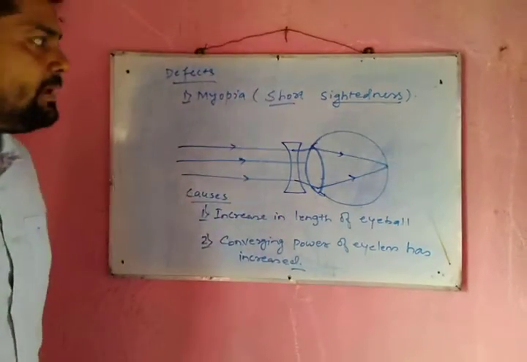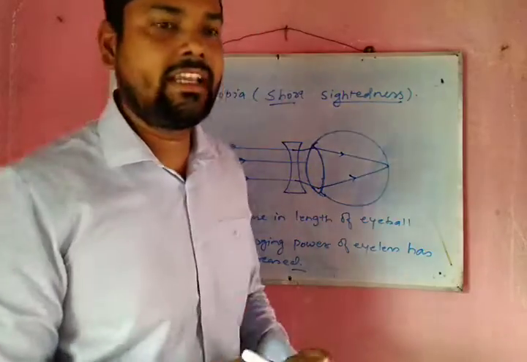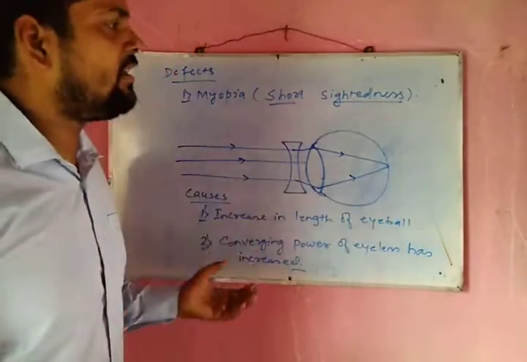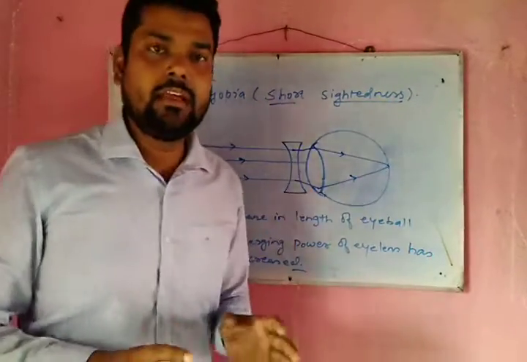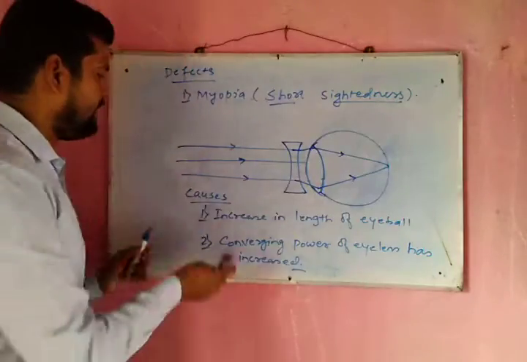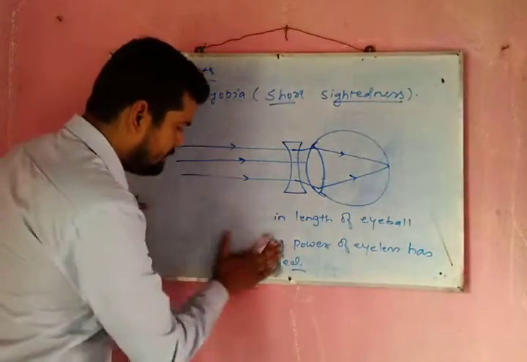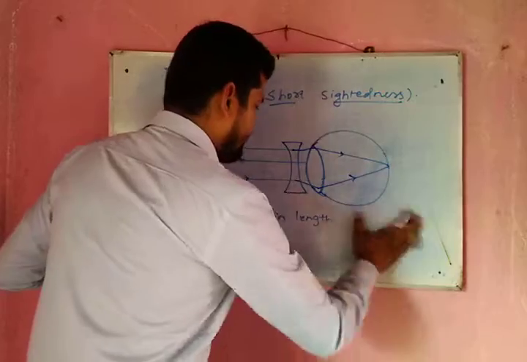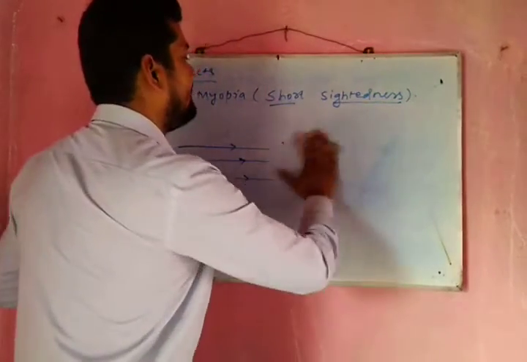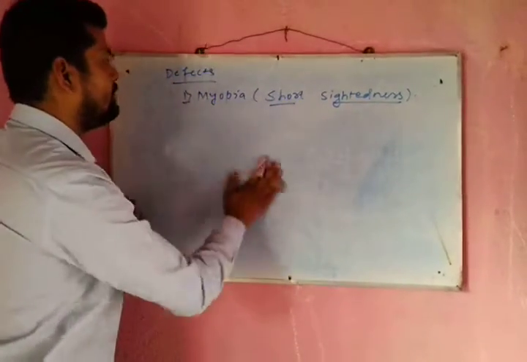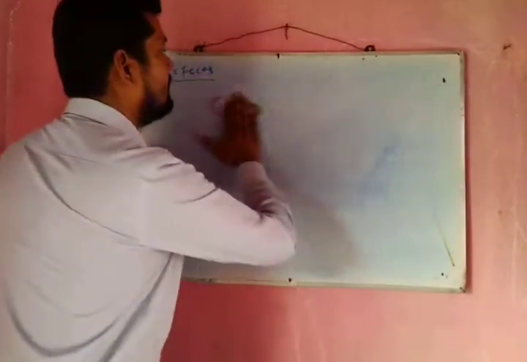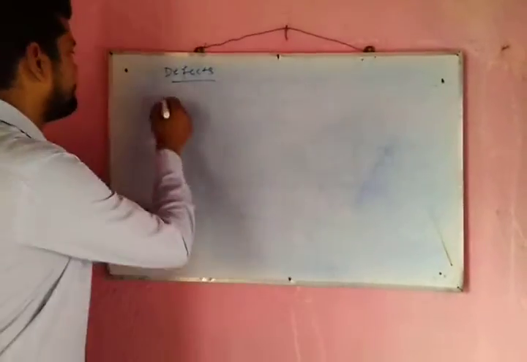So myopia can be corrected by using a concave lens of given power, measured according to the power of the eye. Moving to the second case, that is hypermetropia, also known as far-sightedness.